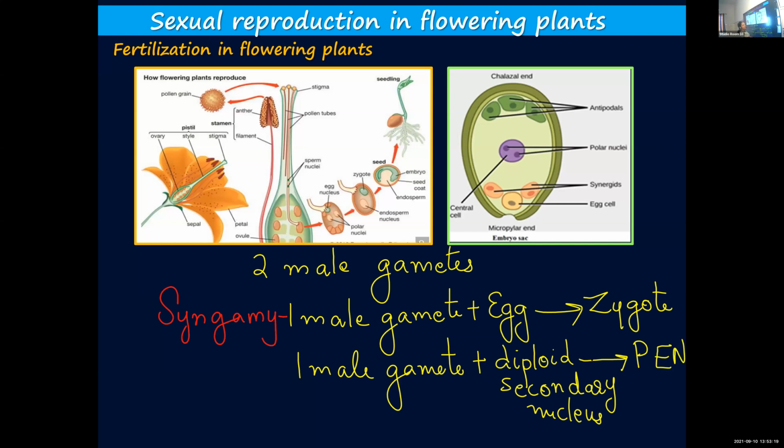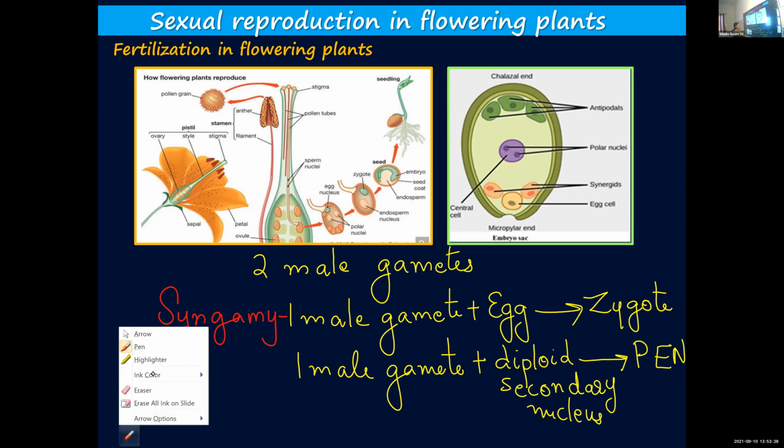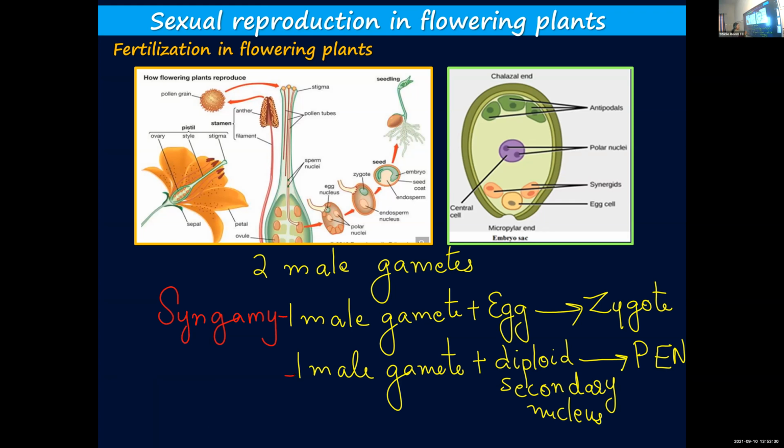What is PEN? The triploid primary endosperm nucleus. The first process is called syngamy, and the second fusion is called triple fusion.